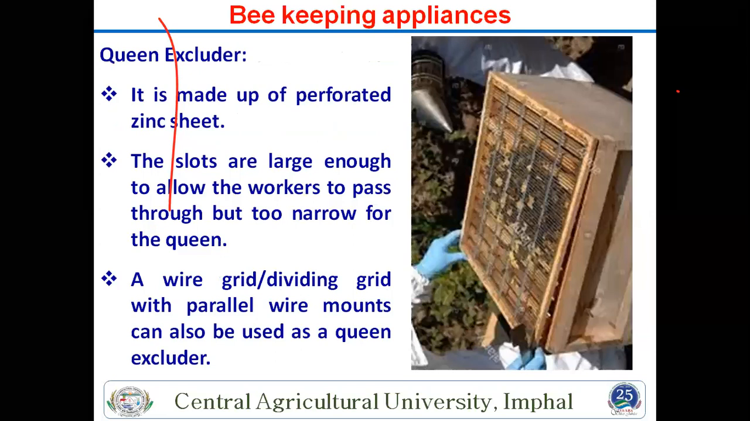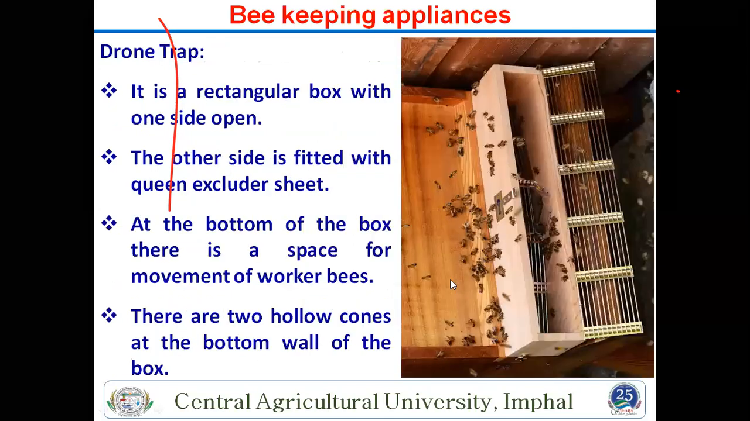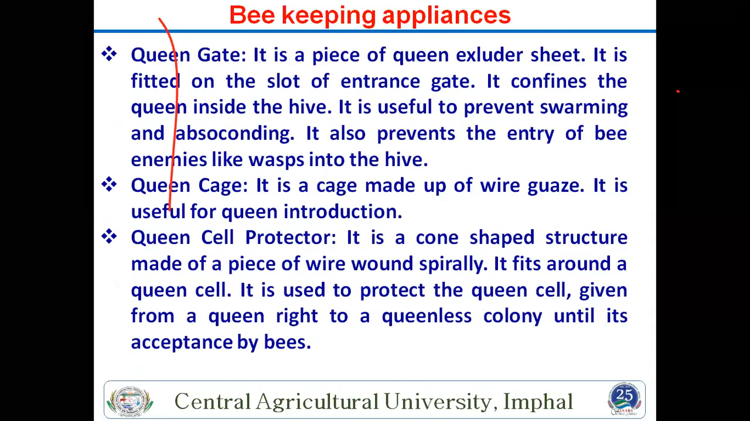Then the queen excluder, we have already talked about, that is also important. Between the two frames, the super chamber and your brood chamber, the queen excluder is required. So this is the queen excluder. This has the same mesh type. Then drone trap, many people also use it for extracting, and there are two hollow cones at the bottom of the wall. Then queen gate. We have already told you queen gate is also important, along with the queen excluder. There are two types. The queen gate in front of your box only allows workers and drones, but does not allow the queen.